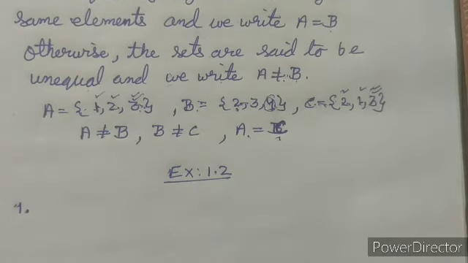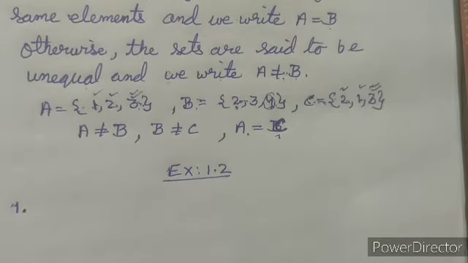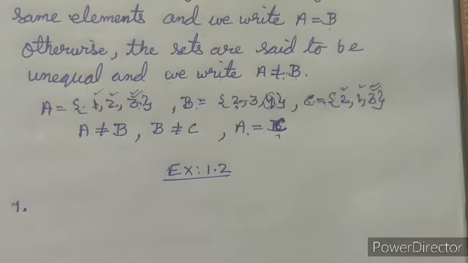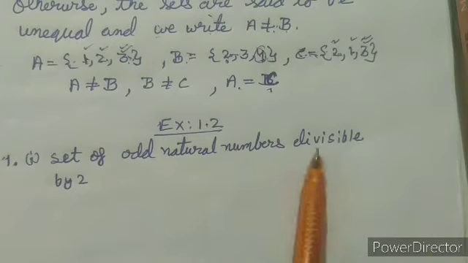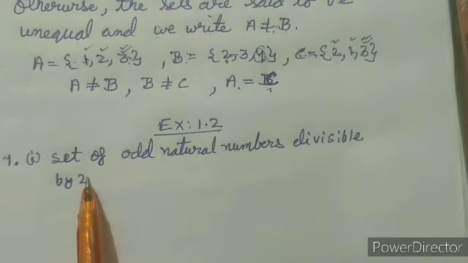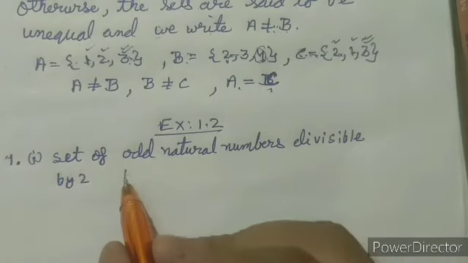Now come to exercise 1.2. The first question is, which of the following are examples of a null set? First part of it, a set of odd natural numbers divisible by 2. As we know, there is no odd number which is divisible by 2, so this set will have no element, or we can say this set is an empty set.